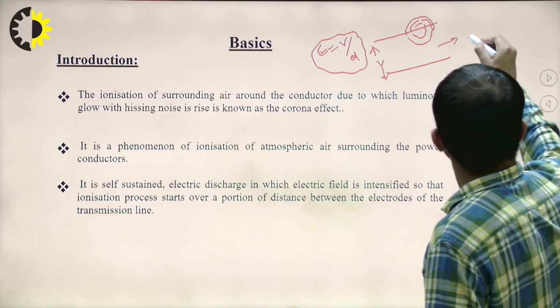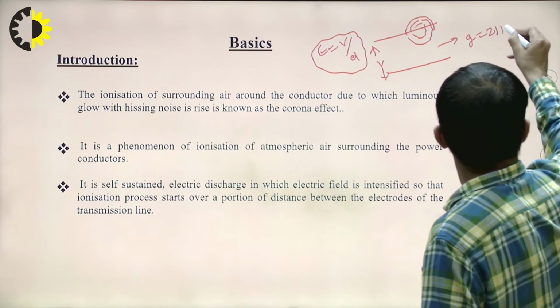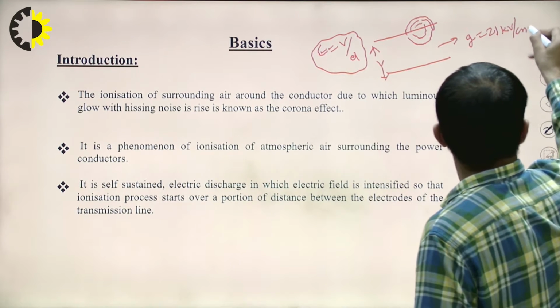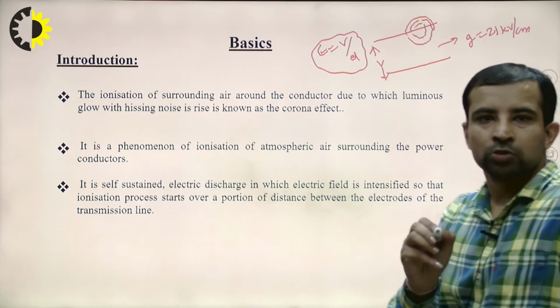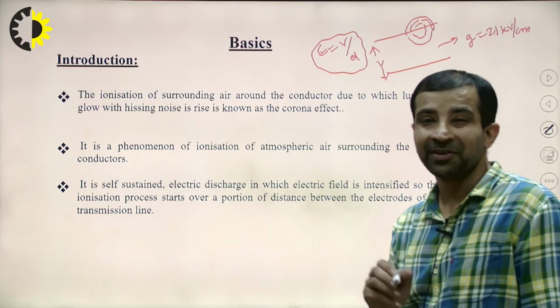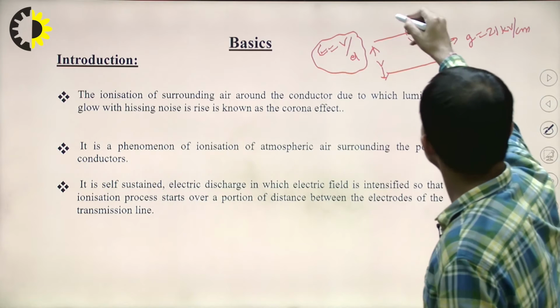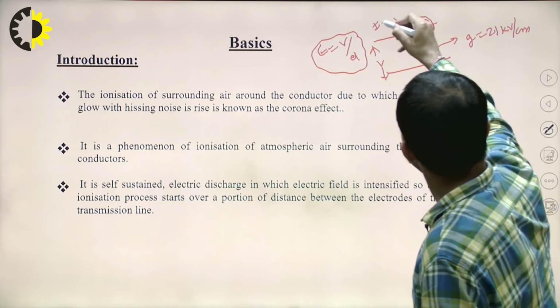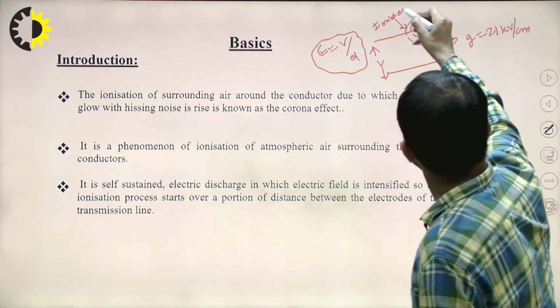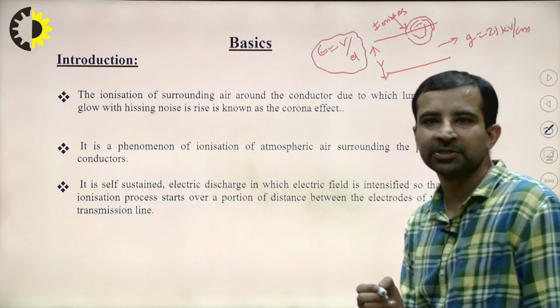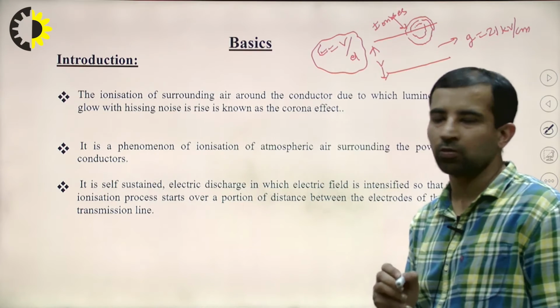Suppose the dielectric strength G is 21 kV per centimeter. So whenever the electric field is greater than the dielectric strength of the air, the air around the conductor ionizes. This ionization is called the corona effect.